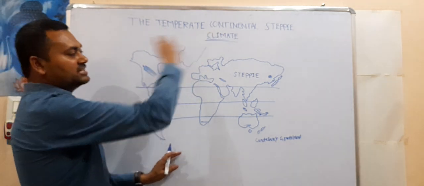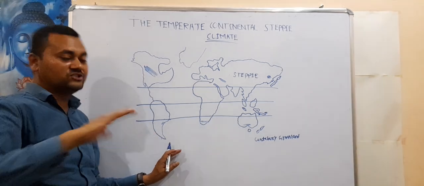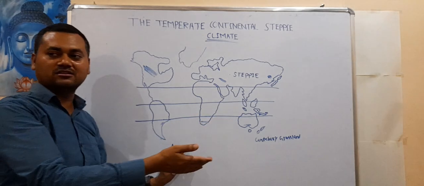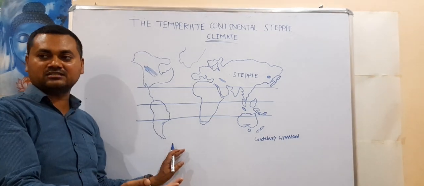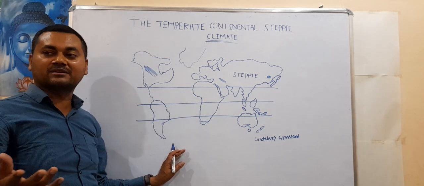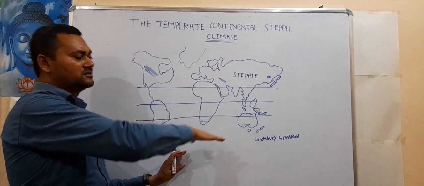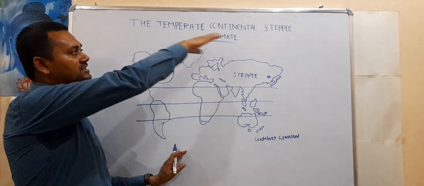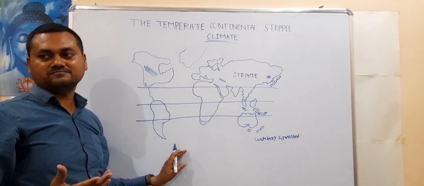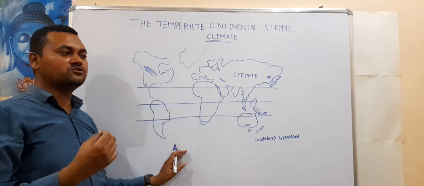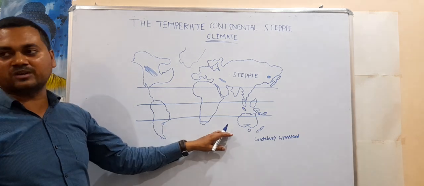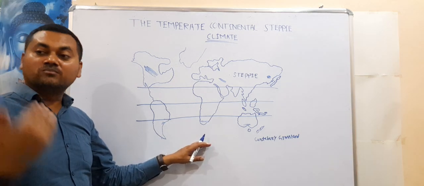Although the word continental is used, in GC Leong, when you go through it, you will see that they are almost connected to the ocean and experience a sort of maritime climate. Even then we count these places under the steppe climate because they have a close similarity. Otherwise, you can technically differentiate them. So the rainfall in the southern hemisphere in the temperate zone is more.